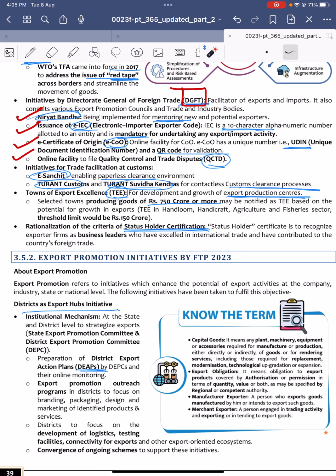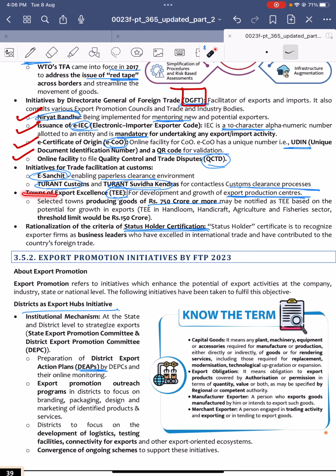Next, also initiatives for trade facilitation at customs. For customs facilitation, they introduced e-Sanchit and Turant Customs. E-Sanchit is for paperless clearances. Turant Customs is for speedy tracking of the clearance processes.